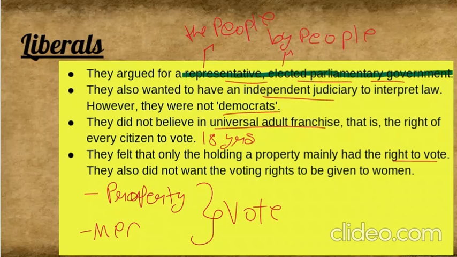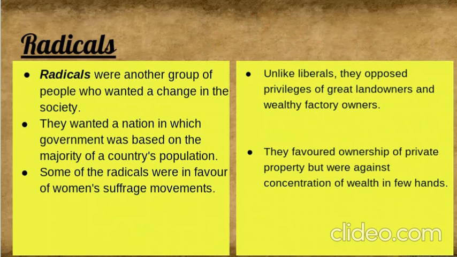Did they give women the right to vote? No, they said women should not get the right to vote because they are present only for doing household work. They shouldn't go vote and do political stuff. So they wanted that only property holders and men should vote. These were the points of the liberals.